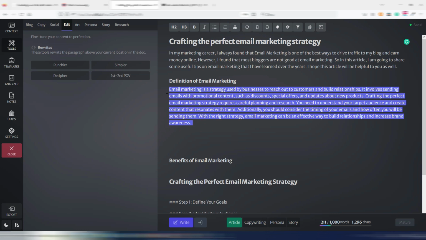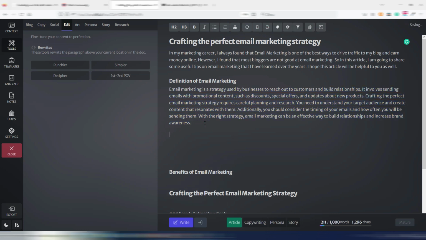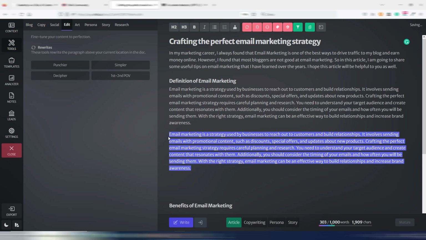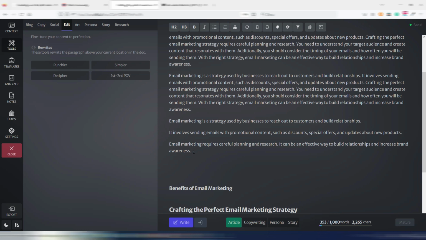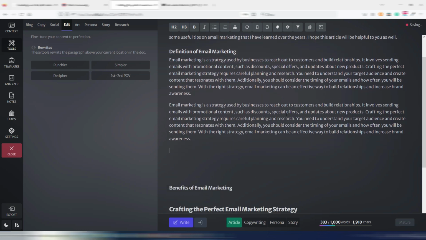For example, now let's say I want to copy this one just to leave it there, because now I can select all these paragraphs, and as you can see, some of these are green and some of these are red. I can only use the green ones, so in this example, summarize selection, I can click here, for example, and this will summarize this entire paragraph. Okay, as you can see, now it's really shorter. I can select, for example, just one or two of these sentences, and now all these ones are green because they have some limits about how many characters you can use.